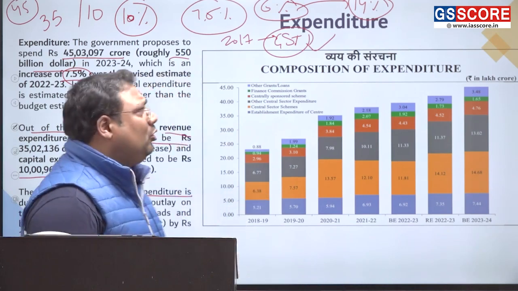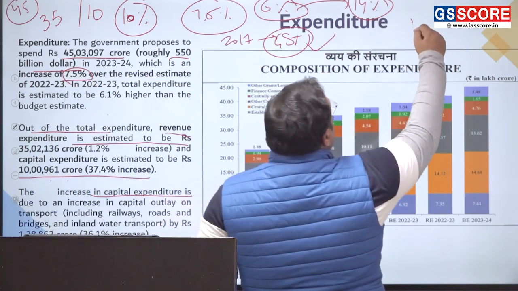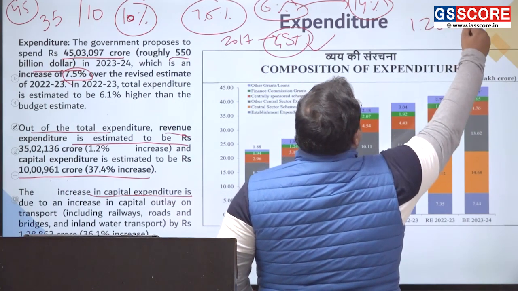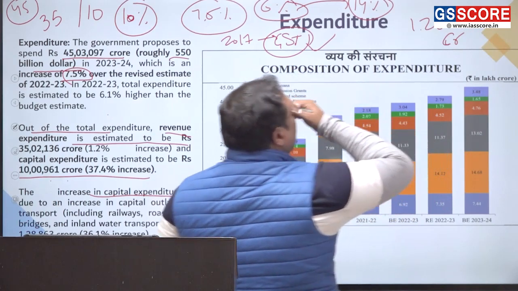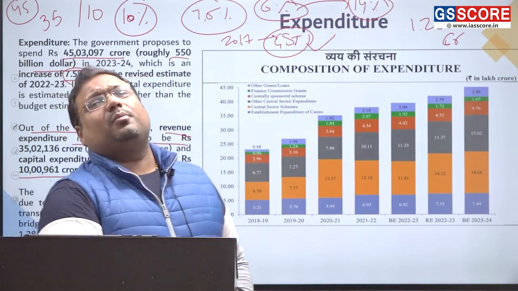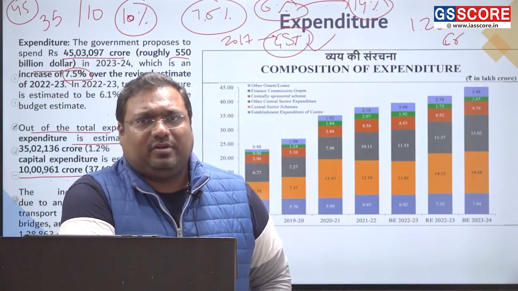For example, railways alone has got 1.28 lakh crore rupees. This much amount of money we have given to railways.